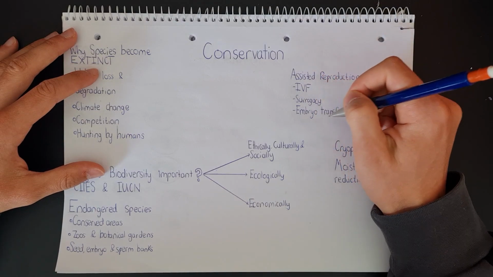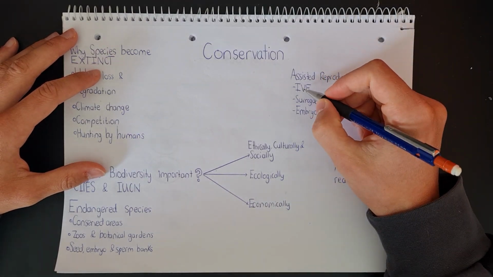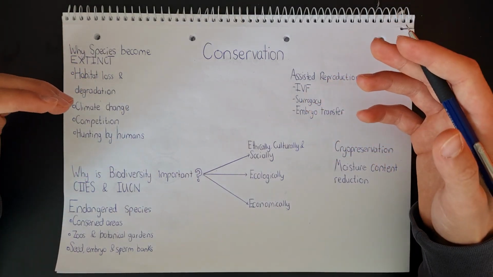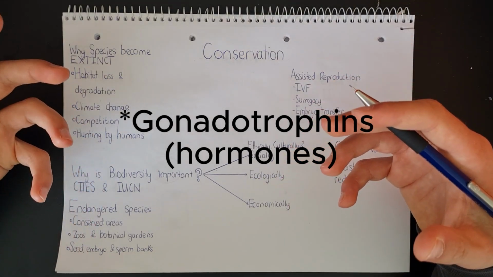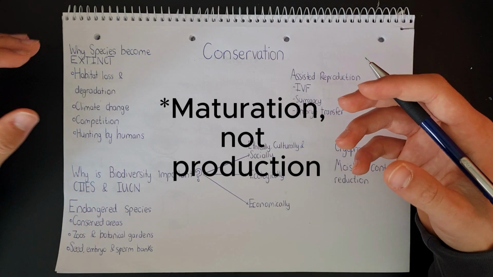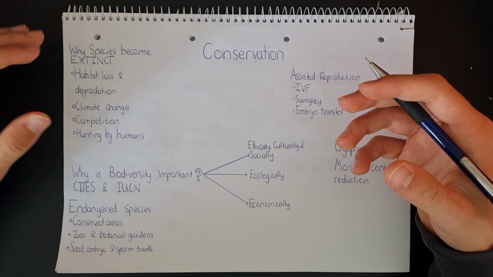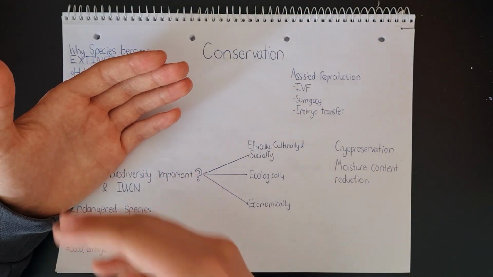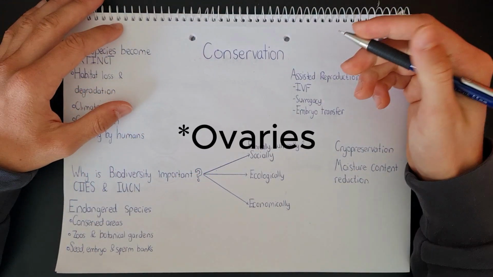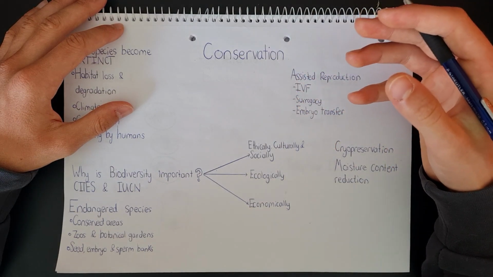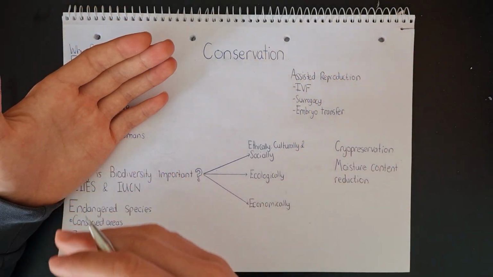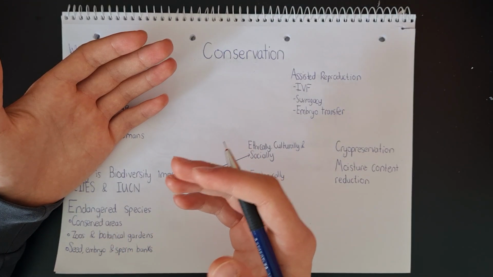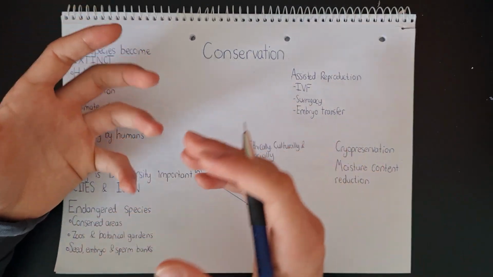They all kind of tie in with one another, but let's quickly start off with IVF, which is in vitro fertilization. This is where we treat a female with gonadotrophins, and those gonadotrophins stimulate the production of oocytes. The oocytes will then be aspirated, so they will be extracted from the female, and then they will be fertilized with genetically different sperm from a male donor, and then we will get an embryo.